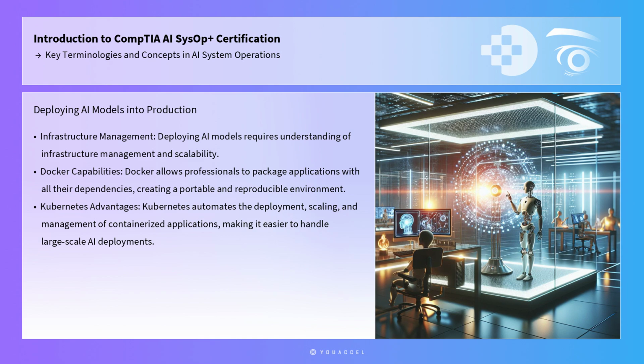Deploying AI models into production requires understanding of infrastructure management and scalability. Docker and Kubernetes are powerful tools that facilitate containerization and orchestration, ensuring that AI applications run consistently across different environments. Docker allows professionals to package applications with all their dependencies, creating a portable and reproducible environment. Kubernetes, on the other hand, automates the deployment, scaling, and management of containerized applications, making it easier to handle large-scale AI deployments.